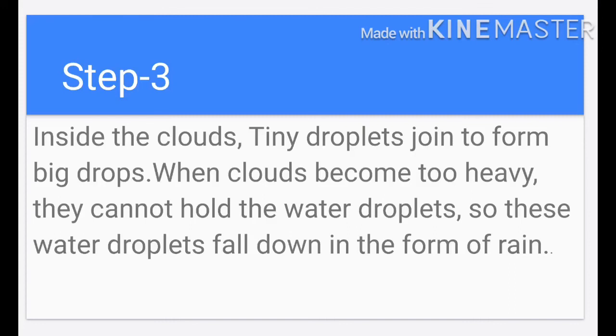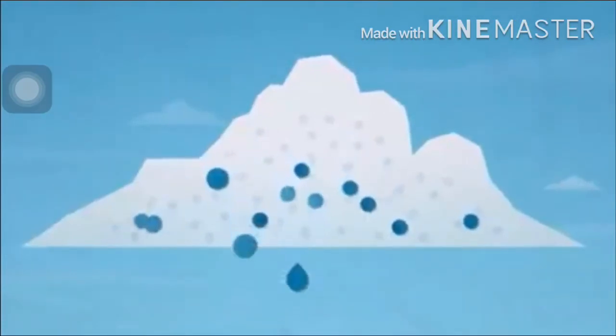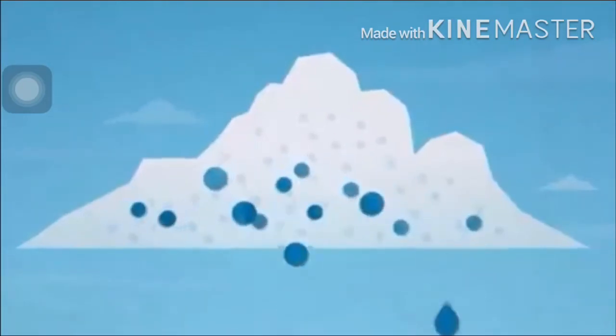Then the third step is inside the clouds, tiny droplets join to form big drops. When the clouds become too heavy, they cannot hold the water droplets. So these water droplets fall down in the form of rain. So here you can see in this video that the clouds having tiny droplets, when these tiny droplets join together, they will form bigger droplets. So the clouds cannot hold these bigger droplets, so they fall as rain.